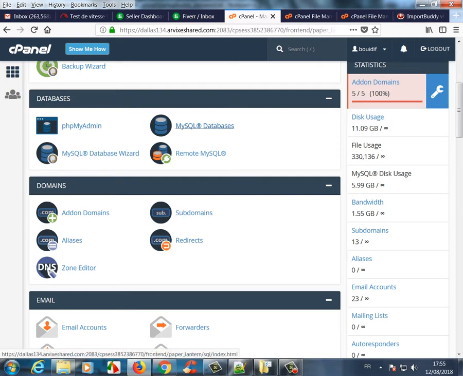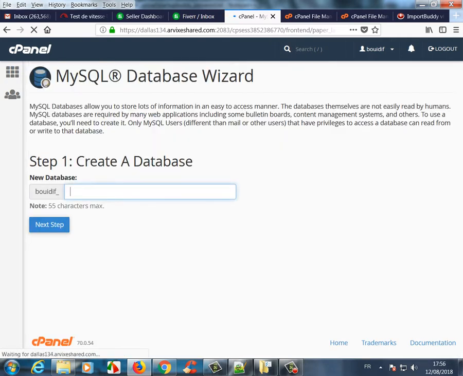We can use MySQL Database and create a database and user, then connect the database to the user, or we can use the database wizard. This is the fastest way to create the database.